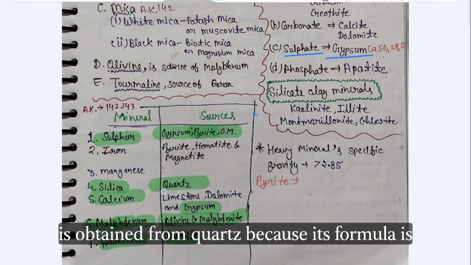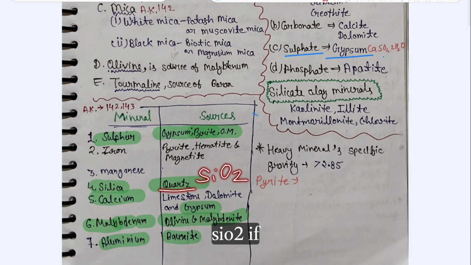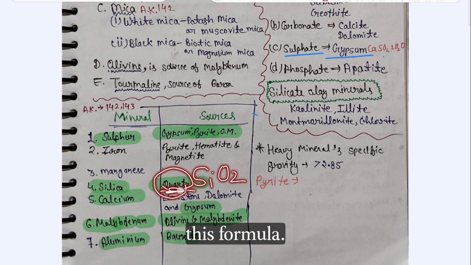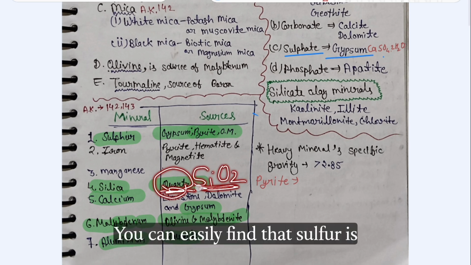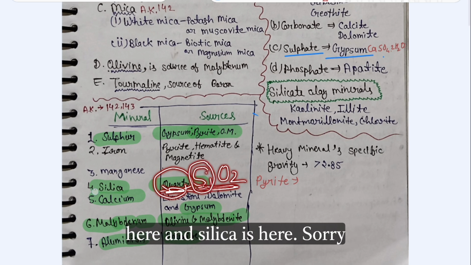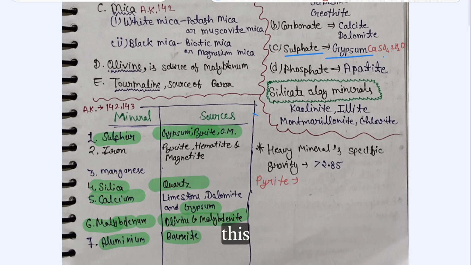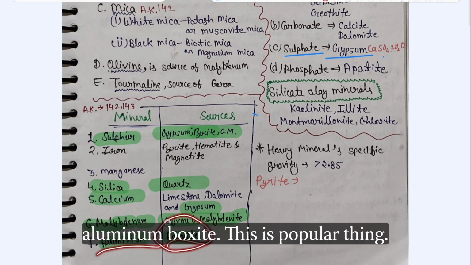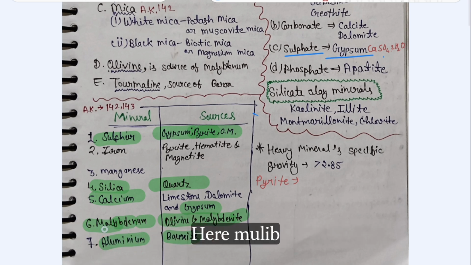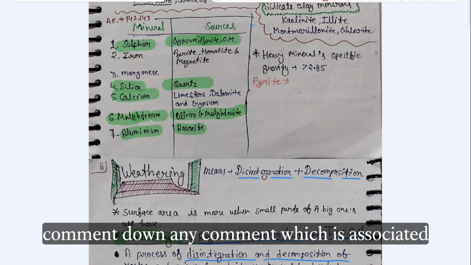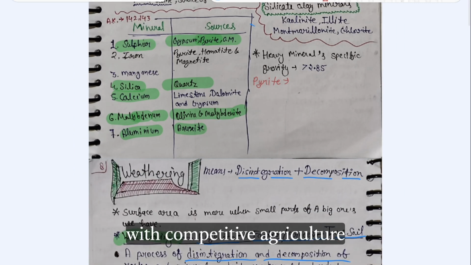Silica is obtained from quartz because its formula is SiO2. If you learn this formula, you can easily find that sulfur is here and silica is here. Aluminum is from bauxite. This is a popular one. Molybdenum from olivine and molybdenite.